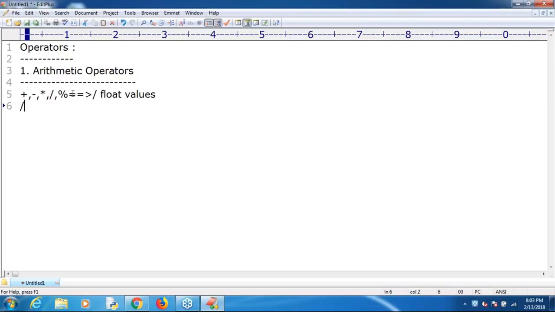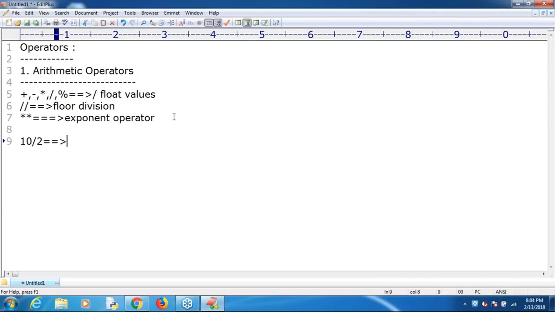Next, there are two special operators in Python. This operator is by default called the floor division operator. Next, this operator is by default considered, yeah. Can anyone tell what these operators are? Exponent operator, right? Okay, power operator, right? And the floor division operator.